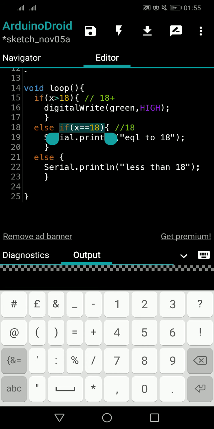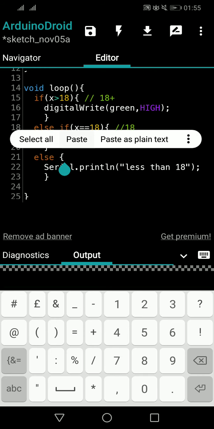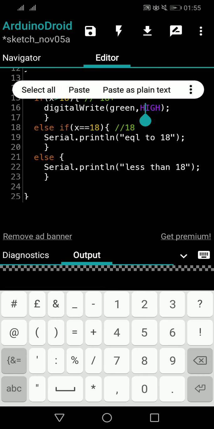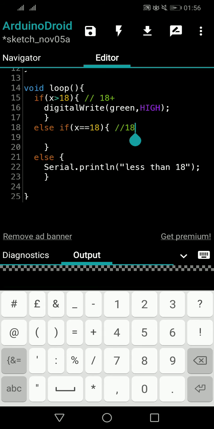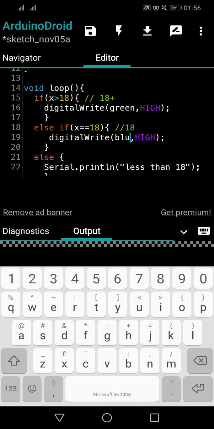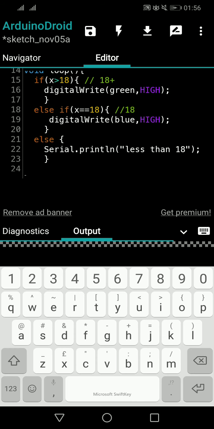If this is true, if the age is exactly 18, what we will do is I will copy this and paste it here. I will make blue high because it is tentative. You may be allowed, you may not be allowed. Maybe you have to check other things. And we can have an else.